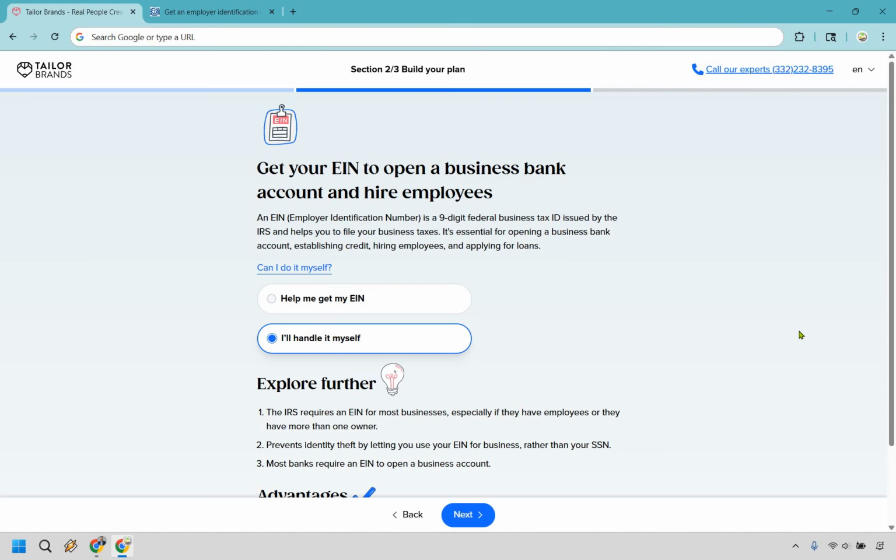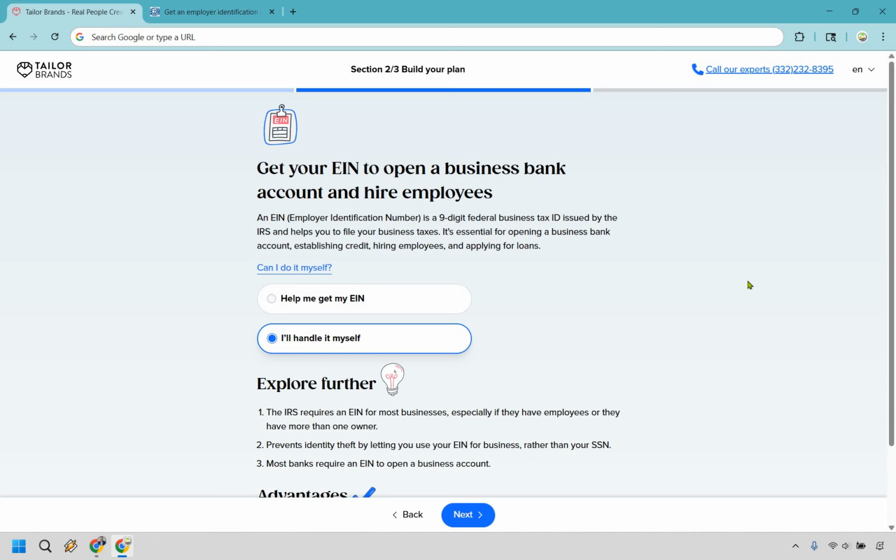So whichever one works best for you, it's really going to be up to you. That's kind of the goal of this, is to give you an idea of your options here. So if you want to go for free, you can do I'll handle it myself. If you want to get help with it, you can just have Tailored Brands do it. And some people might be asking, well, how come if you can get it for free, they're going to be offering? Because, well, they're overall kind of a done for you package.